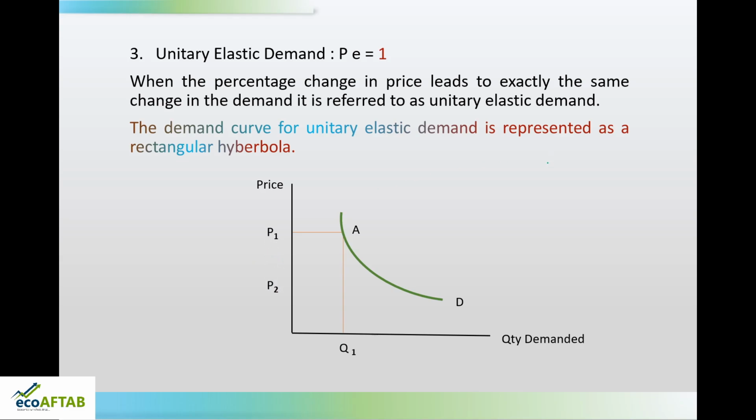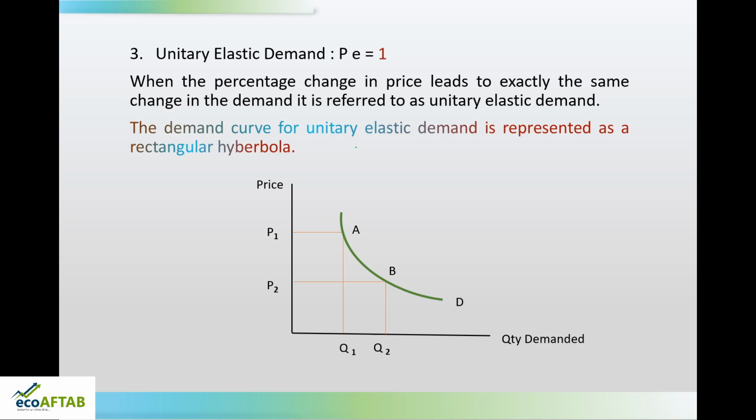The quantity demanded will increase from Q1 to Q2. So, the consumer will move from point A to point B. Now, I will explain the concept. What is this rectangular hyperbola?